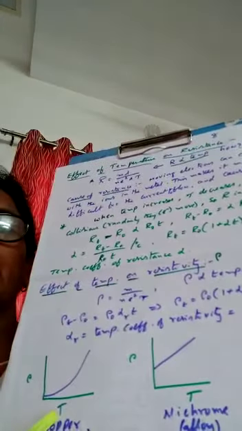When you observe carefully the resistivity of some materials with the rise of temperature, you take temperature on the x-axis and rho on the y-axis. This is for copper. For metals, the resistivity starts increasing like that. And second case, nichrome, alloys.